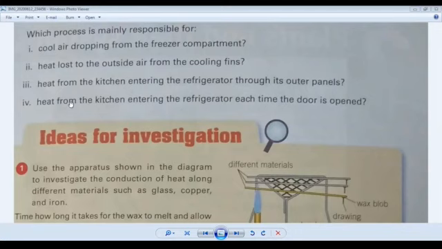I hope you understand the exercise. Now your exercise has been finished. You have to write these questions in your copy and you have to write their answers in your copy. I will also share their answers in the group. I hope you understand all these processes. Now your chapter number 1 has been finished. Your long questions and your workbook are left. In the next lecture we will discuss your workbook. So hold your workbooks with you, and I will also send you long questions in the group, and share the solutions of the exercise in the group.